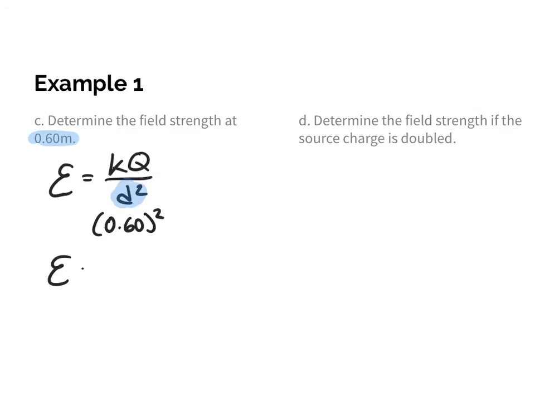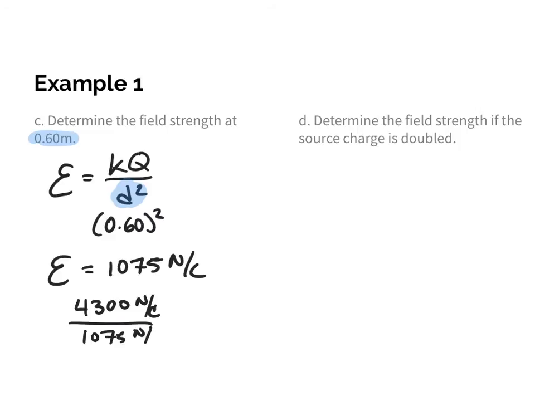So then my electric field would equal 1,075 newtons per coulomb. So again, if we were to compare that to the original value that we had before, and that original value, again, was 4,300 newtons per coulomb, compare that to the 1,075 newtons per coulomb, and that would mean we're going to get a factor of 4 again. However, we see the value got smaller, so what we're seeing is that it's 4 times smaller, which is the same thing as saying we cut our electric field into fourths.